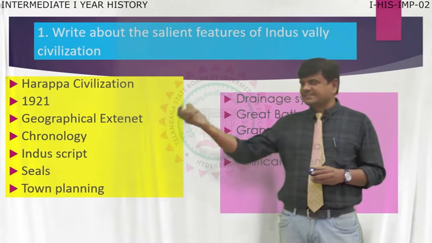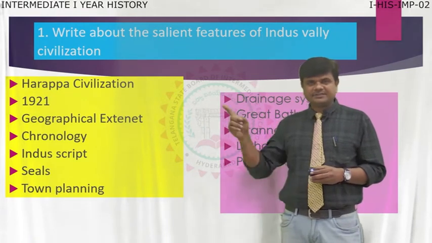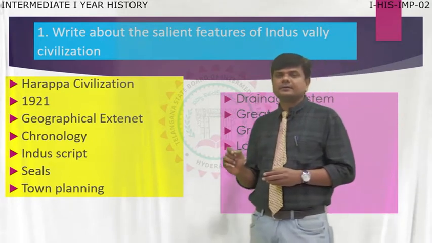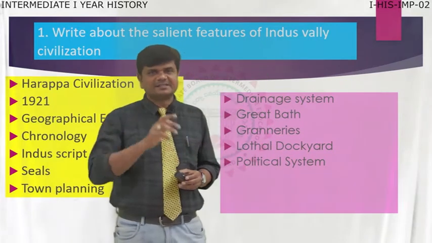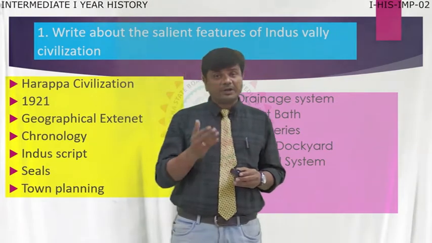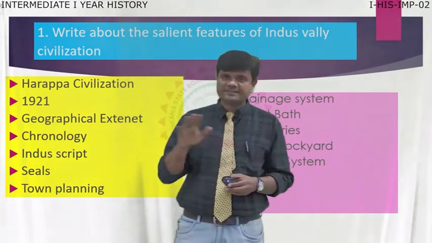The first city discovered by archaeologists gave its name to Harappa civilization. Students, remember, the first great civilization in India, Indus Valley civilization, we can call Harappa civilization. Both are the same. You can also call it Dravidian civilization.